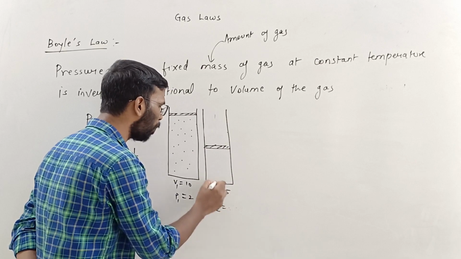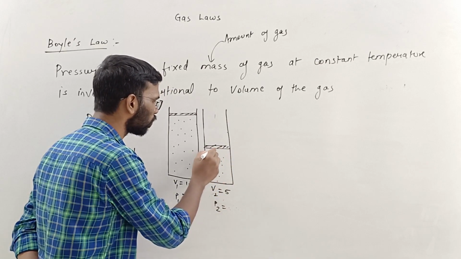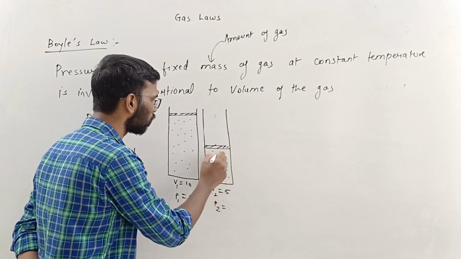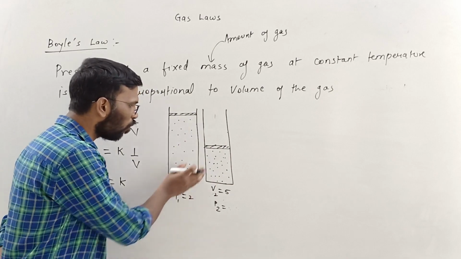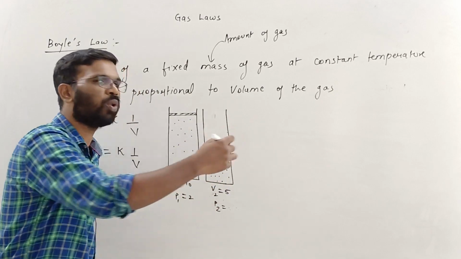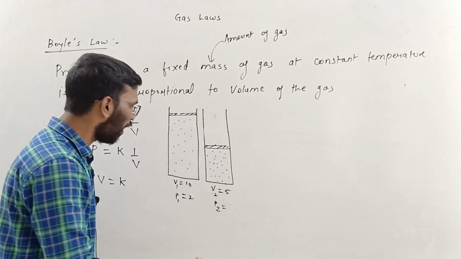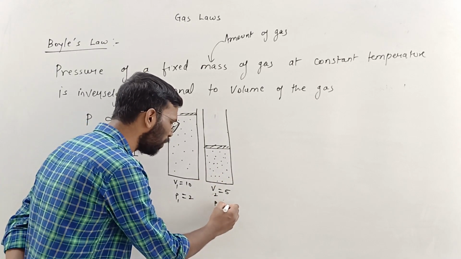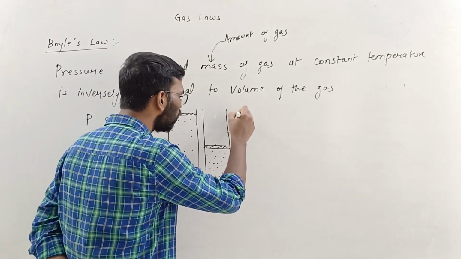What will be the pressure P2 inside for the same amount of the gas? The amount of this gas and this gas is the same. It will be obviously more because there will be more collisions taking place on the walls of the container. So how much is that? I'll write that to be equal to 4. Right?